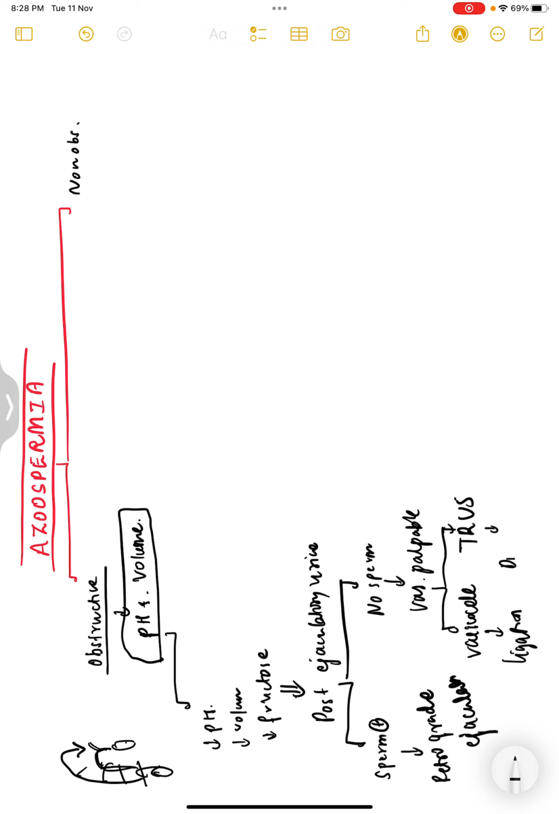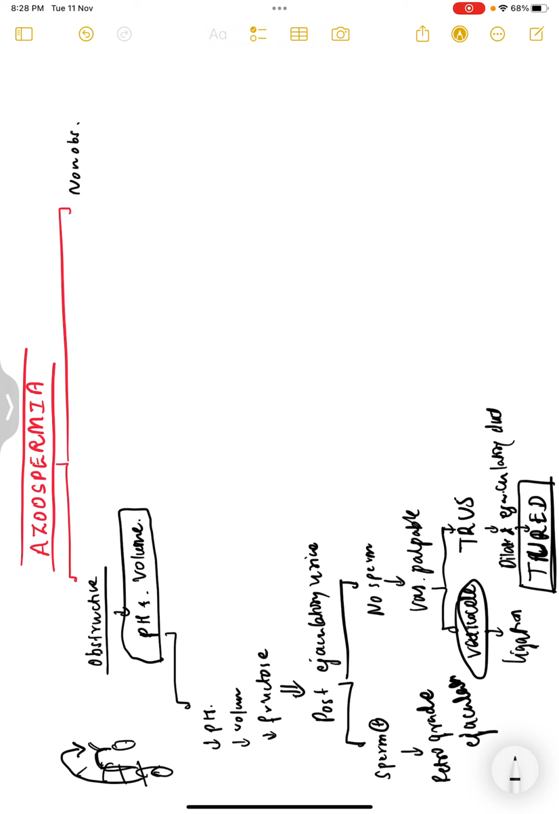And if there is a dilated ejaculatory duct, then you do the ligation for varicocele. If the ejaculatory duct is dilated, then what you will do is transurethral resection of the ejaculatory duct. The ejaculatory duct is dilated and obstructive, that's why we are not getting a good quantity of seminal volume. So at that time you will do transurethral resection of the ejaculatory duct.